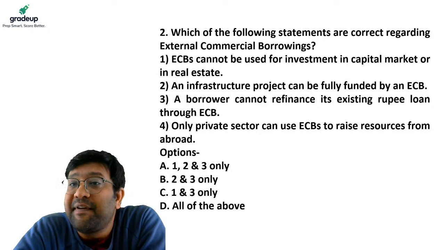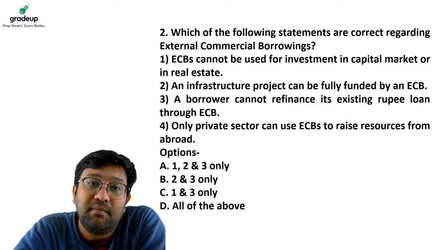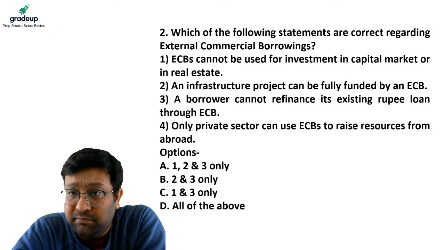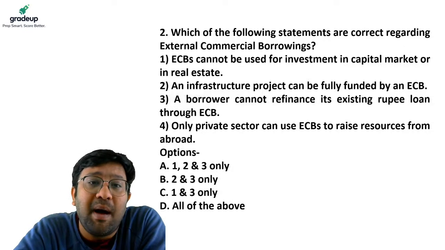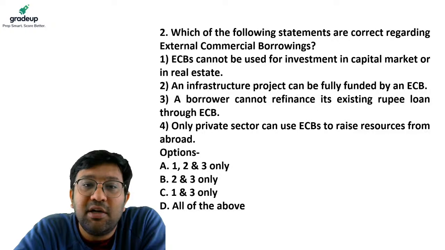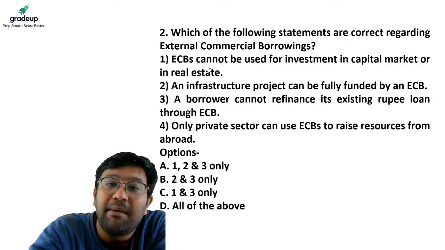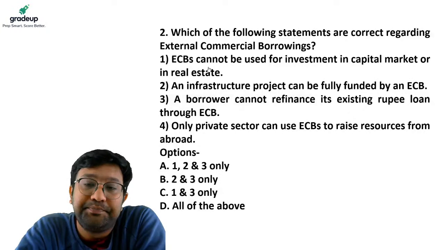Borrower cannot refinance its existing rupee loan through external commercial borrowing. 4. Only private sector can use external commercial borrowing to raise resources from abroad. Your options are A. Statements 1, 2, 3 are right. B. 2 and 3 are right. C. 1 and 3 are right, or D. all the statements given above are right. Please answer the question. You have 40 seconds.